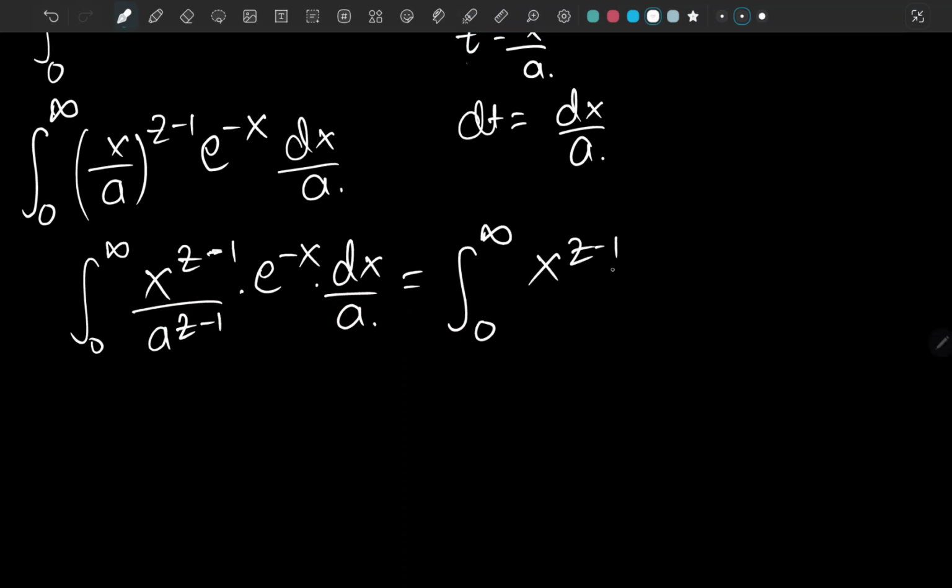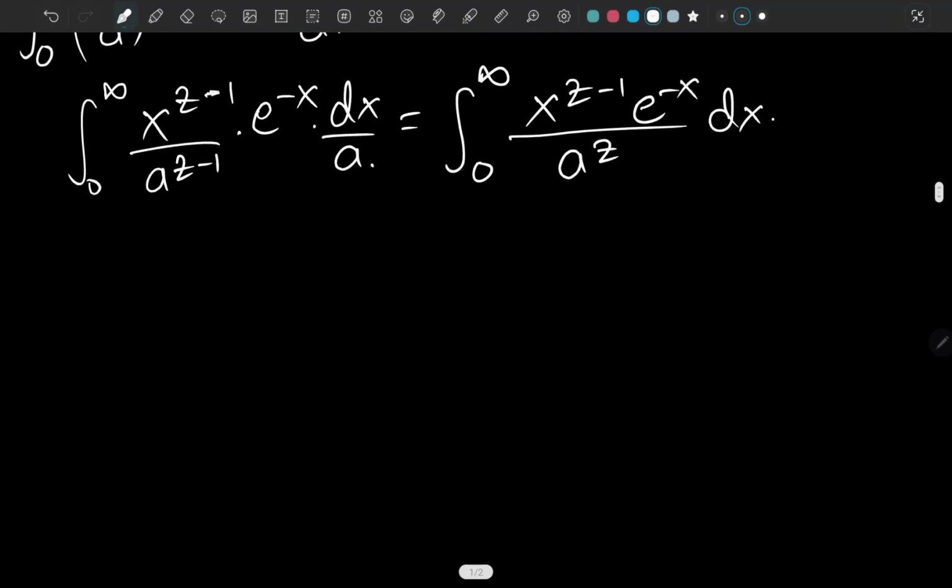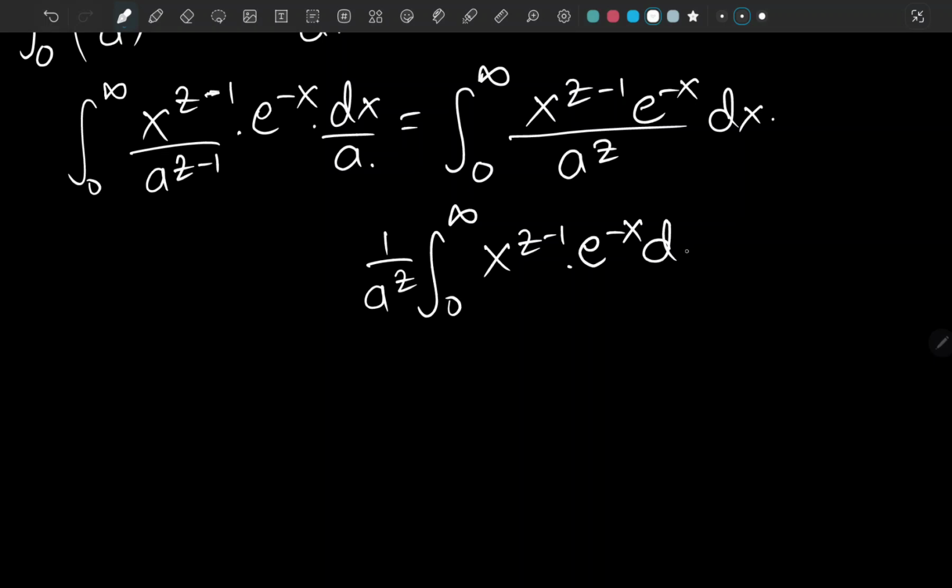So it's x to the z minus 1 times e to the negative x over a to the z minus 1 plus 1. That cancels out, and we are left with a to the z only, times dx. Since a and z are independent of x, we can pull that out as a constant. So it's 1 over a to the z times the integral from 0 to infinity of x to the z minus 1 e to the negative x dx.